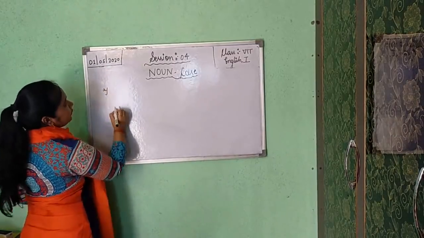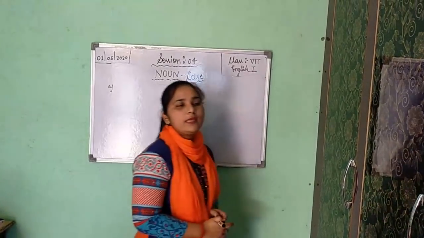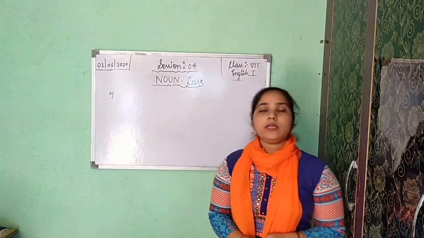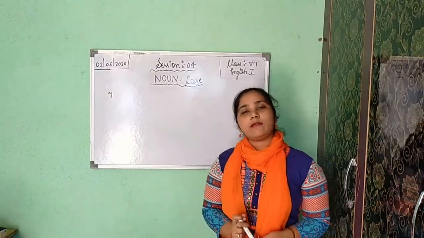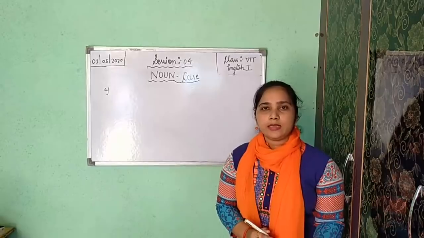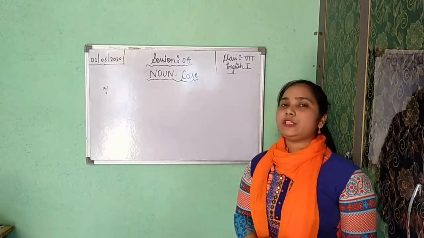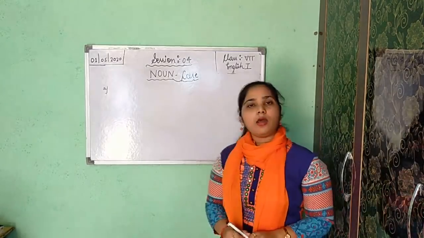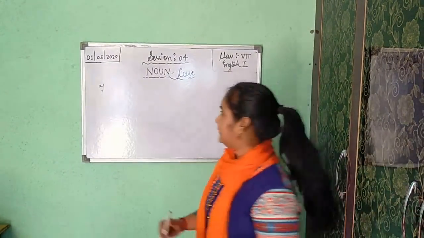Please note down. First of all, write the definition of case, meaning what is the need of case. Case shows relation of a noun or pronoun in a sentence. And there are 4 principal cases.